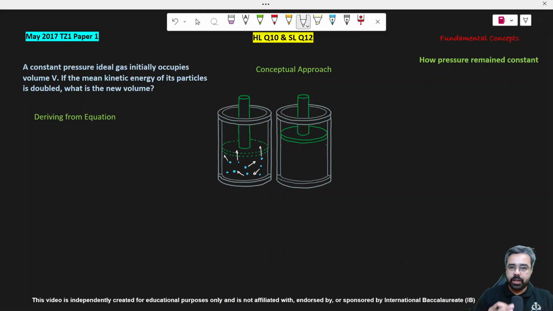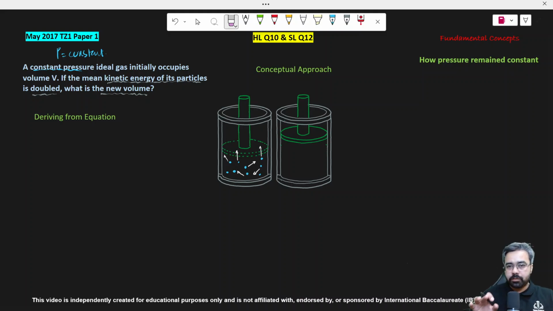Okay, now, what is asked in this question? They say if we increase the average kinetic energy of the gas, of all the molecules, if it is doubled, then what will be the new volume? But remember the condition which is mentioned, that the pressure is constant. First of all, we will find the accurate result using an equation, but I will also tell you the conceptual side, how the pressure stays constant and whether the volume should increase or decrease. So stick with the video.